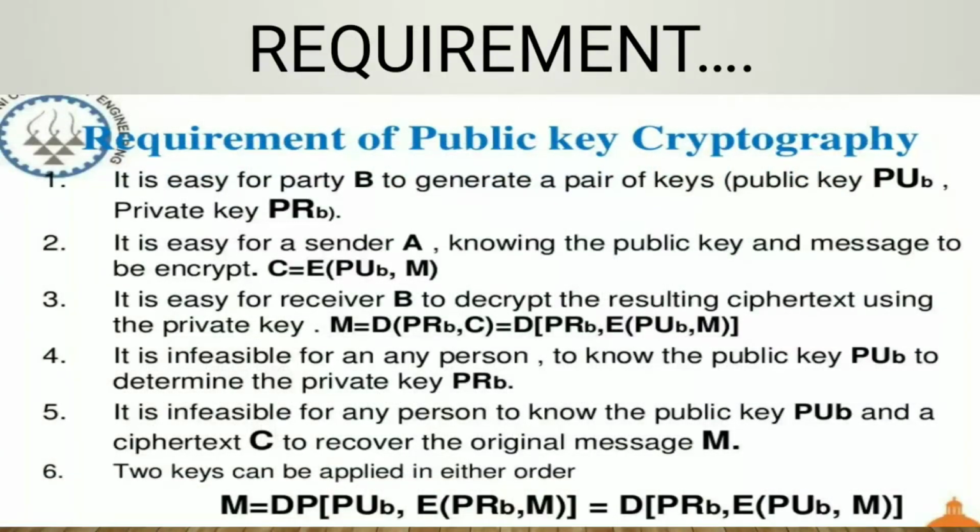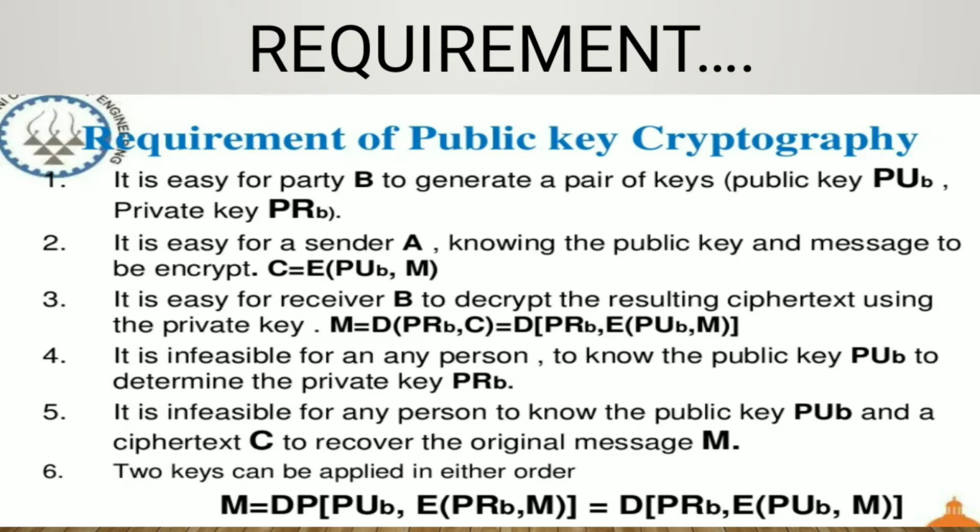There are some requirements of public key cryptography. It is easy for party B to generate a pair of keys, and it is easy for a sender A, knowing the public key and the message to be encrypted, to produce the cipher text.